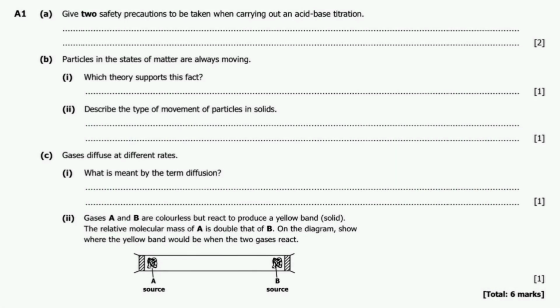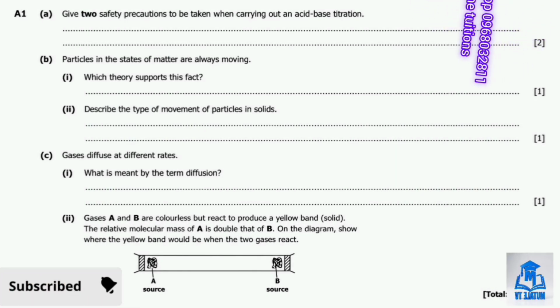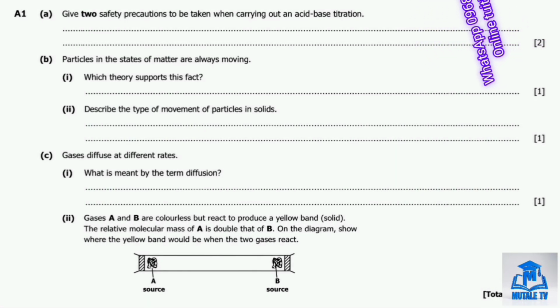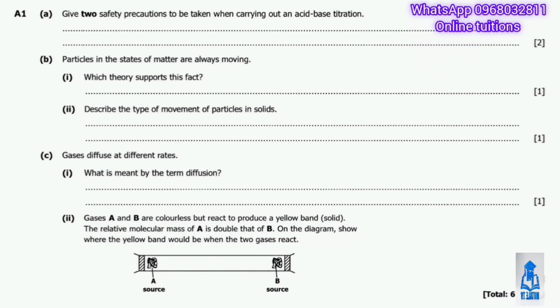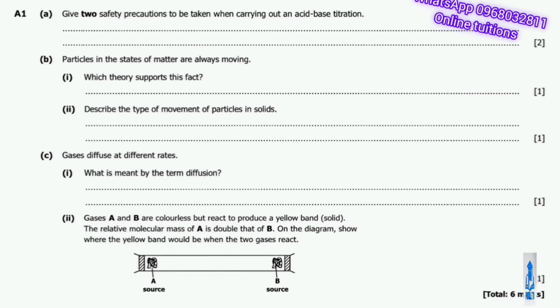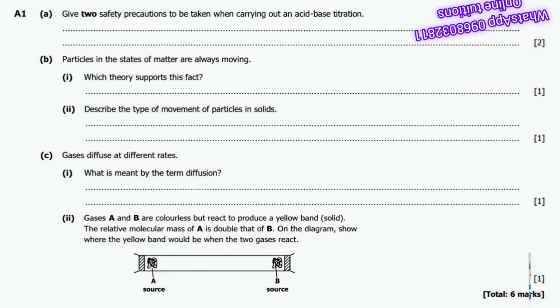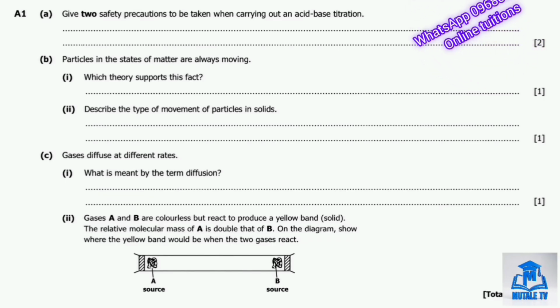of the 2025 internal pure chemistry paper 2. So without any further ado, let's look at question number 1. So question number 1 reads, so this question is all about safety, particles, and diffusion.